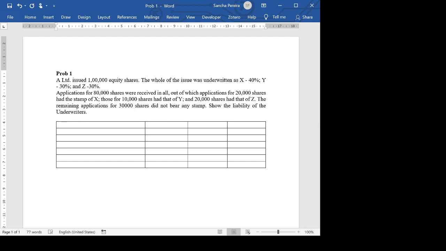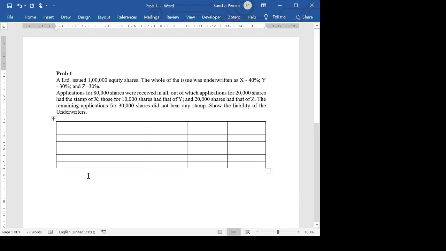Now, what's the meaning of this? 30,000 shares did not bear any stamp. If you see, total applications received were 80,000. Out of 80,000, 20 were for X, 10 for Y, and 20 for Z. So 20 plus 10 is 30, 30 plus 20 is 50. So out of 80, 50 had stamps for either X, Y, or Z. The remaining applications for 30, that means 80 minus 50, 30 did not bear any stamp. Those were unmarked applications. Show the liability of the underwriter.